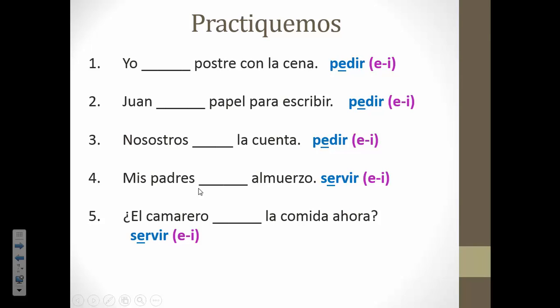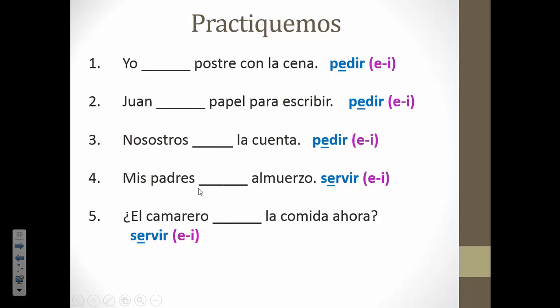Okay, practiquemos. Número uno. Okay, let's conjugate. We want to say, I order dessert with dinner. Okay, remember that pedir is an E to I. We do want a stem change here, so the answer would be pido. Dos. Juan asks for paper to write. Okay, so we want to conjugate and we want a stem change, so the answer here is pide.